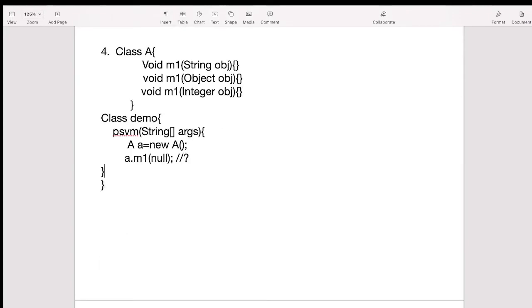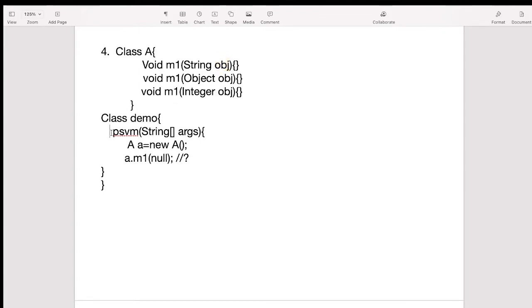So now the fourth problem statement or the code snippet is, we have one class A which contains three methods. m1 means the same method we have in the class A with different types of parameters. For the first m1 we have an object of type String. For the second m1 we have a parameter of type Object, and for the third one we have one of type Integer. Now we have created one Demo class.